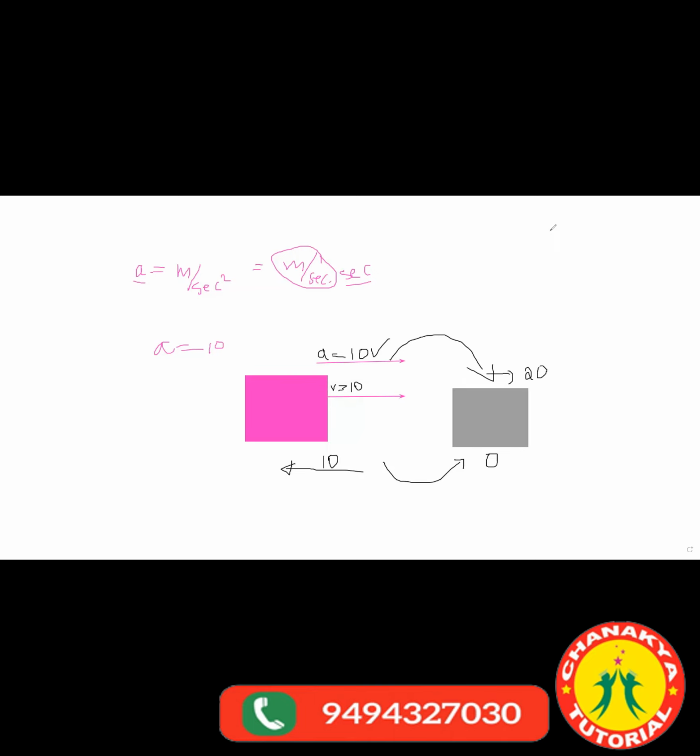She said 30. No, I mean not in the first case. The acceleration I have reversed. V is in this direction. A is in this direction. Now tell me, after 3 seconds, what is its velocity?